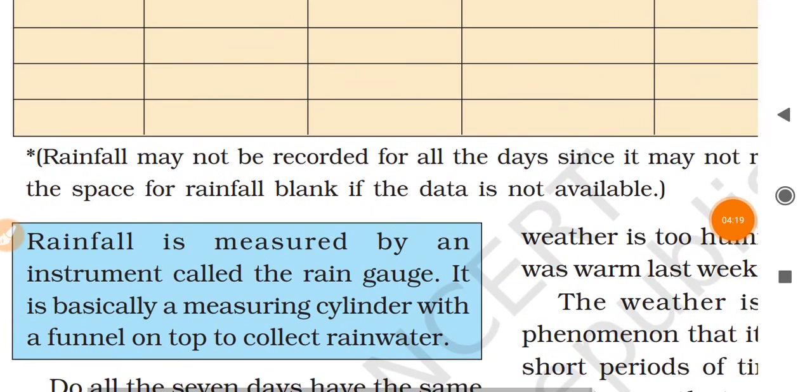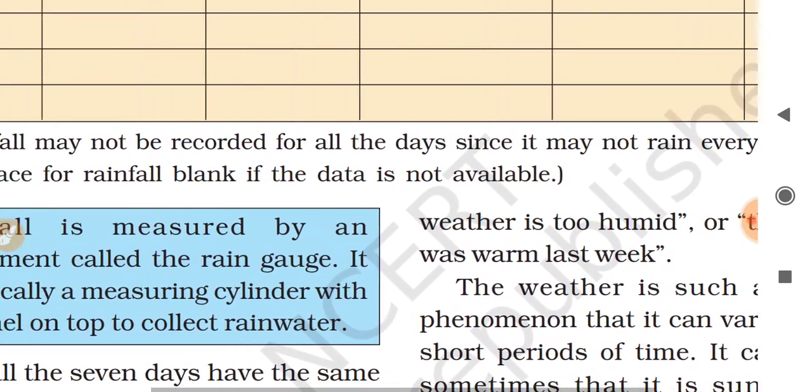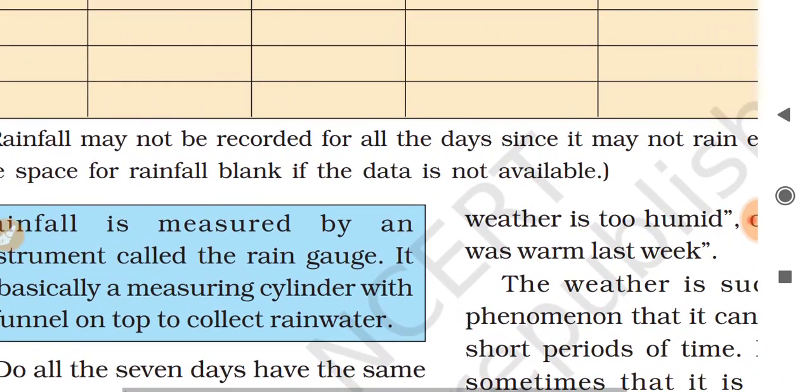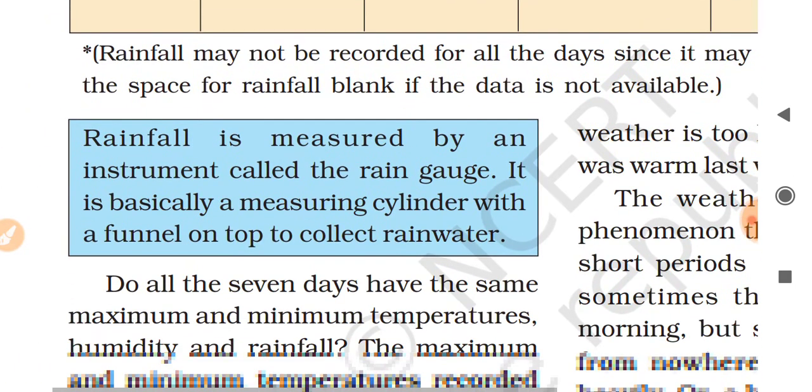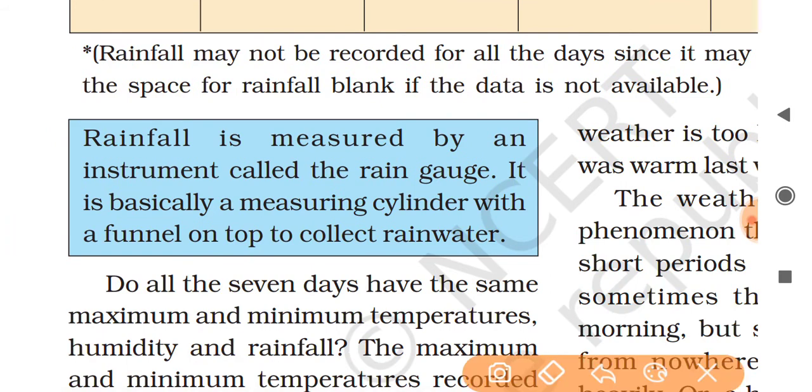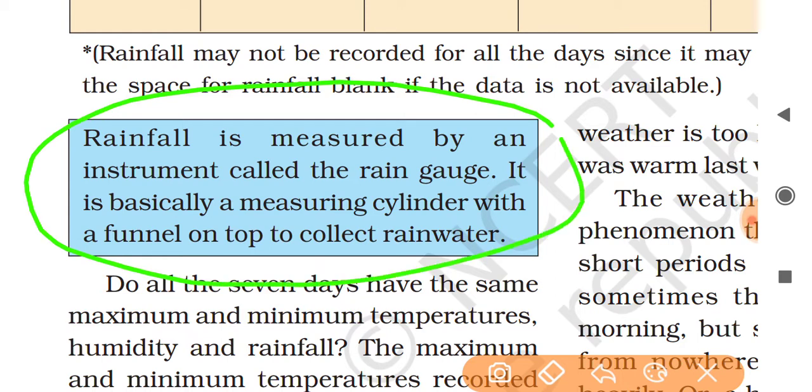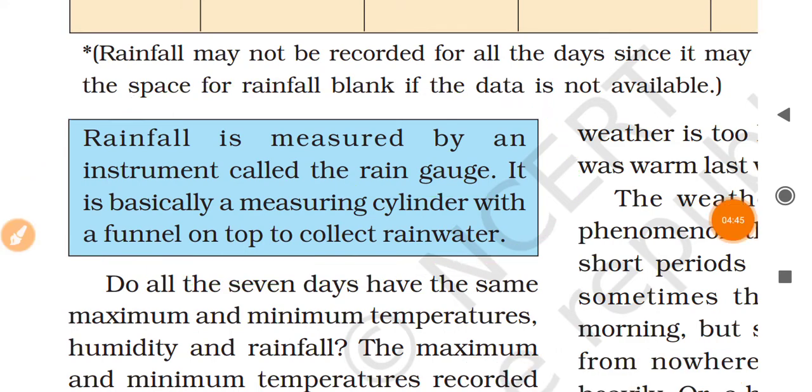Rainfall may not be recorded for all the days since it may not rain every day. So you have to leave the space for rainfall blank if the data is not available. Now we wonder how rainfall is measured. Rainfall is measured by an instrument called a rain gauge. It is basically a measuring cylinder with a funnel on top to collect rainwater.